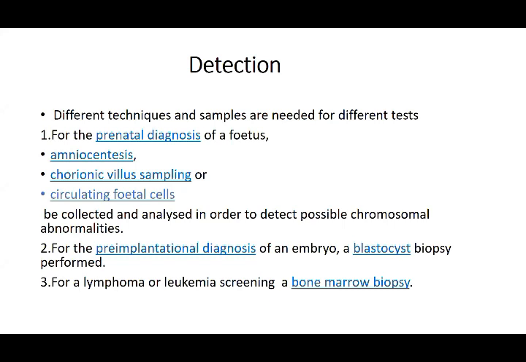Then we talked about the genetic one. It has two types, the numerical and the structural. The numerical cause is non-disjunction leading to aneuploidy, which results in an irregular number. Structural is deletion, inversion, duplication, all these. They lead to a change in the structure of the chromosome, and that leads to certain syndromes.